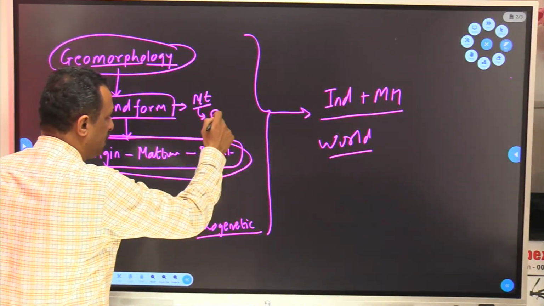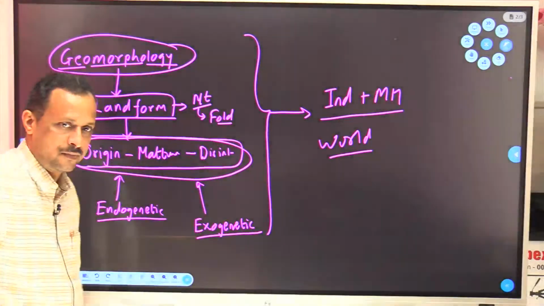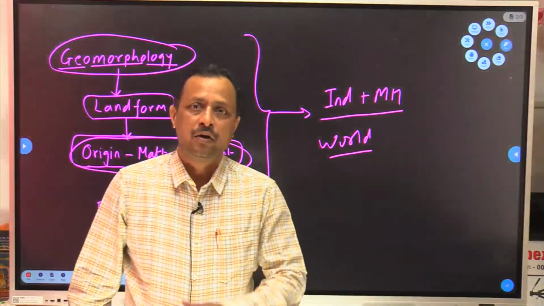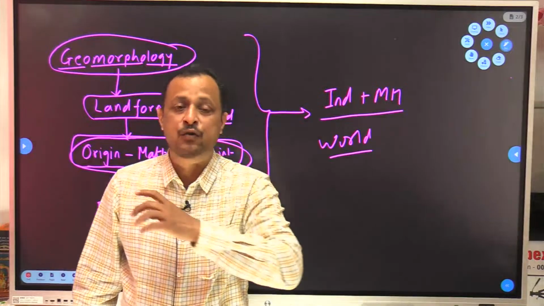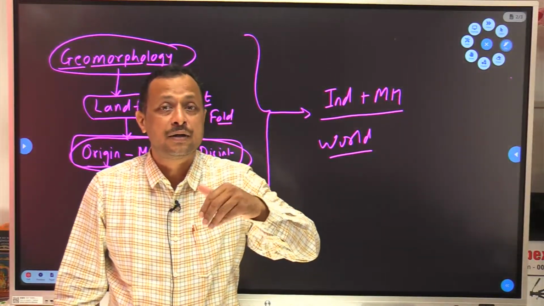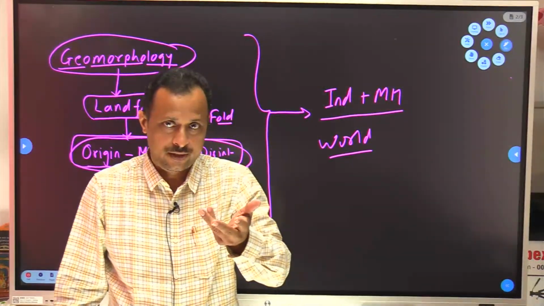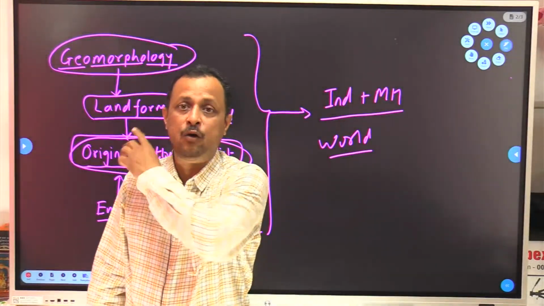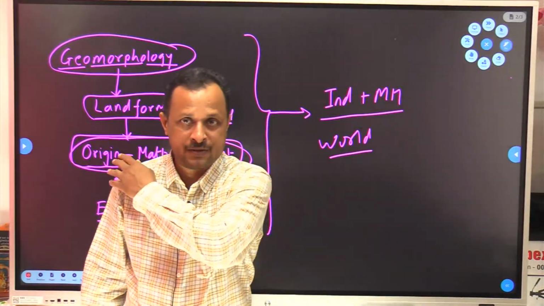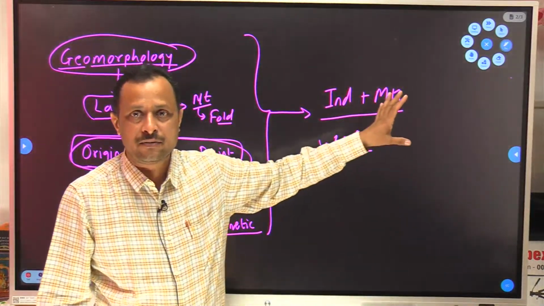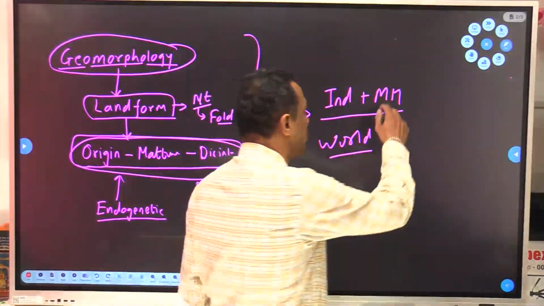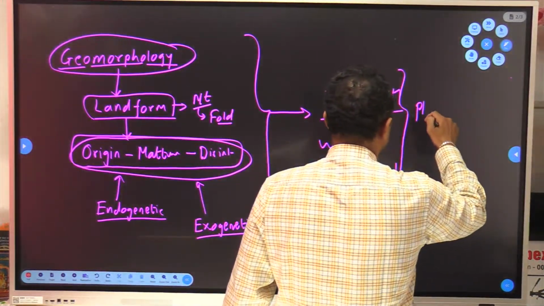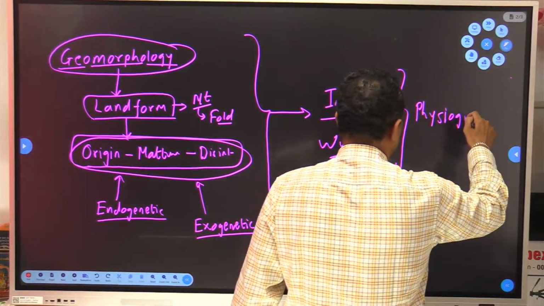In mountain there is fold mountain. In the geomorphology section, we study how fold mountain is formed. Then we will apply that knowledge over here. We will study how plateaus are formed, how plains are formed, and then apply this to these regions. While applying to each region, we will study the physiographic structure.